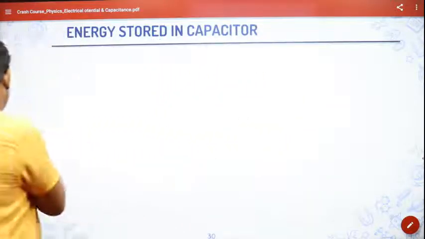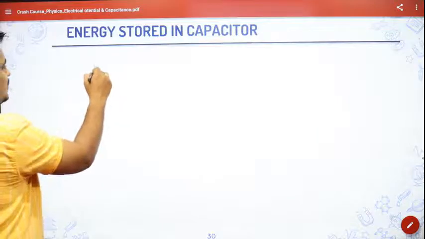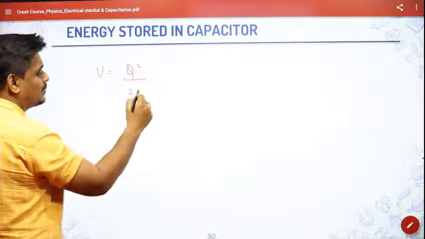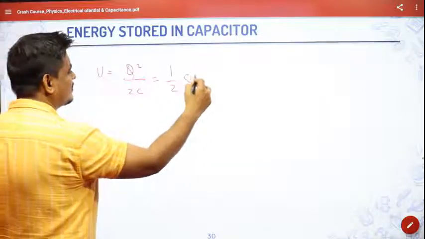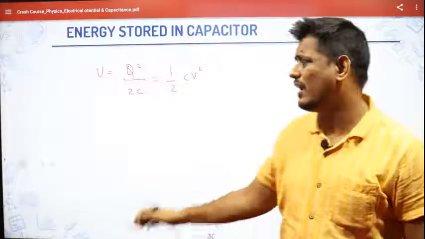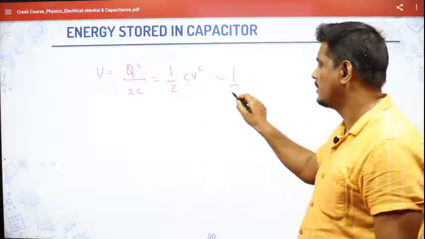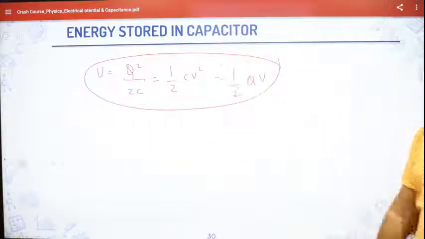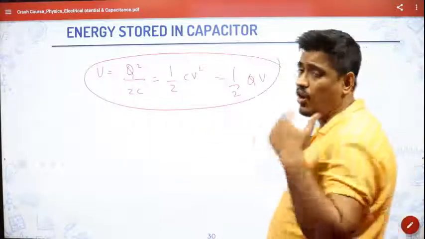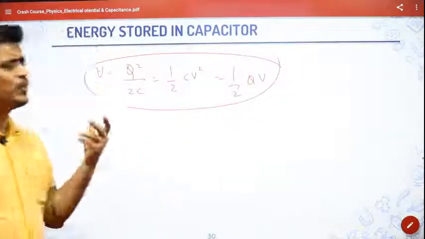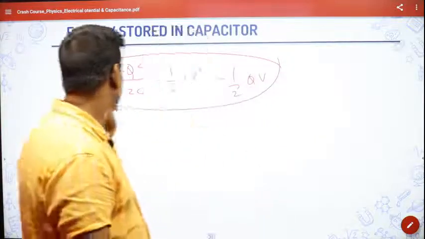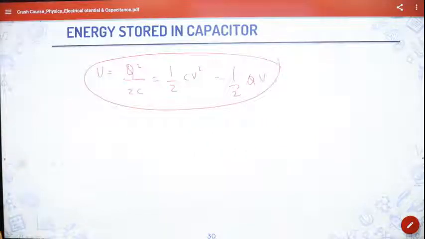Next is energy stored in the capacitor. That also you must know by now, that energy stored in the capacitor, the formula U is equal to Q square by 2C, or half CV square, or half QV, whatever you want to remember. So all these things are the formula of energy stored in the capacitor, Q square by 2C, or half CV square, or CV square by 2, or QV by 2, whatever you want to say. All these are the formula of energy stored in the capacitor denoted by U.